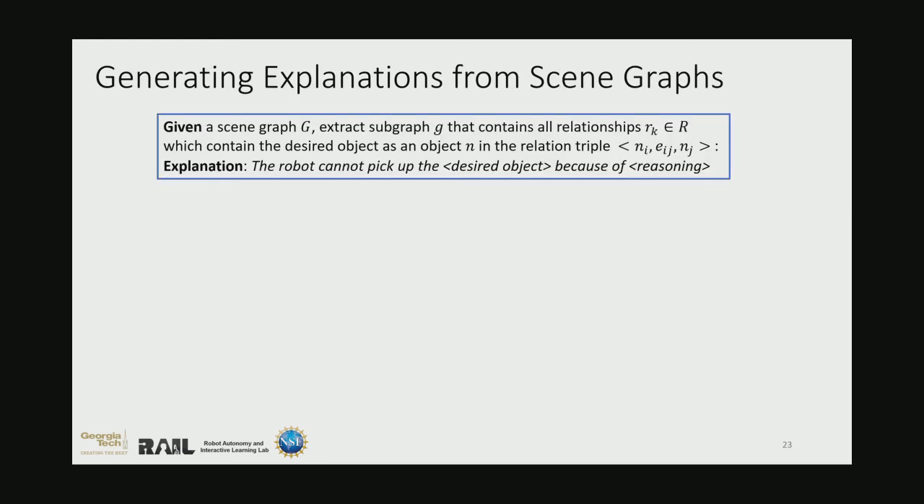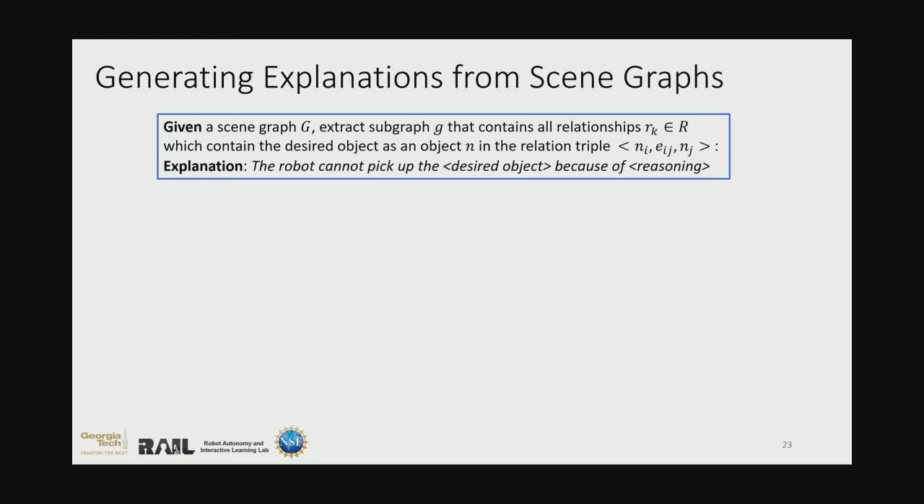Now, to generate the natural language explanations from the outputs of the scene graph model, we take a template-based approach. Specifically, we extract a subgraph G from our scene graph to include all relations that contain the desired object in the relation. So in this manner, we can generate explanations such as: the robot cannot pick up the desired object because of reasoning, where reasoning is replaced with all relationships in the subgraph small g.